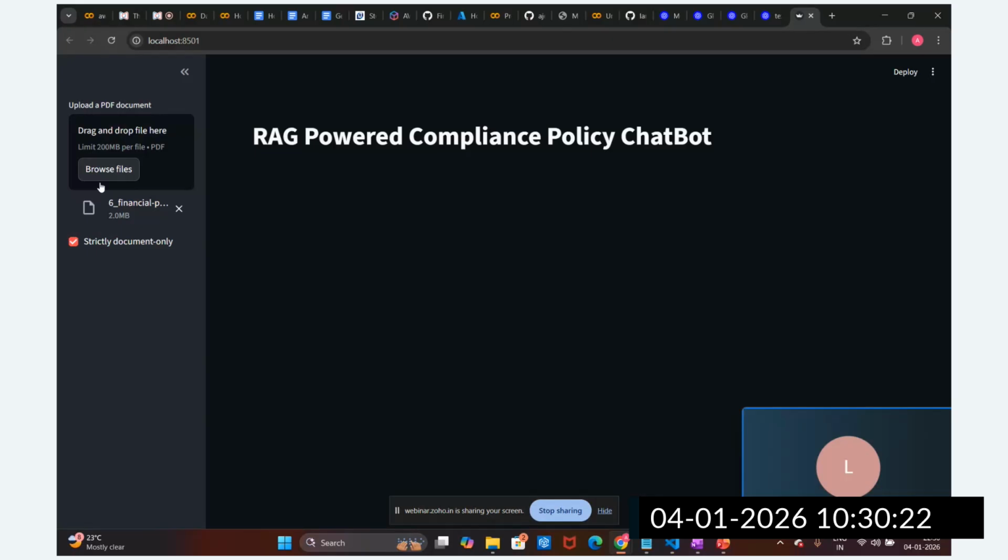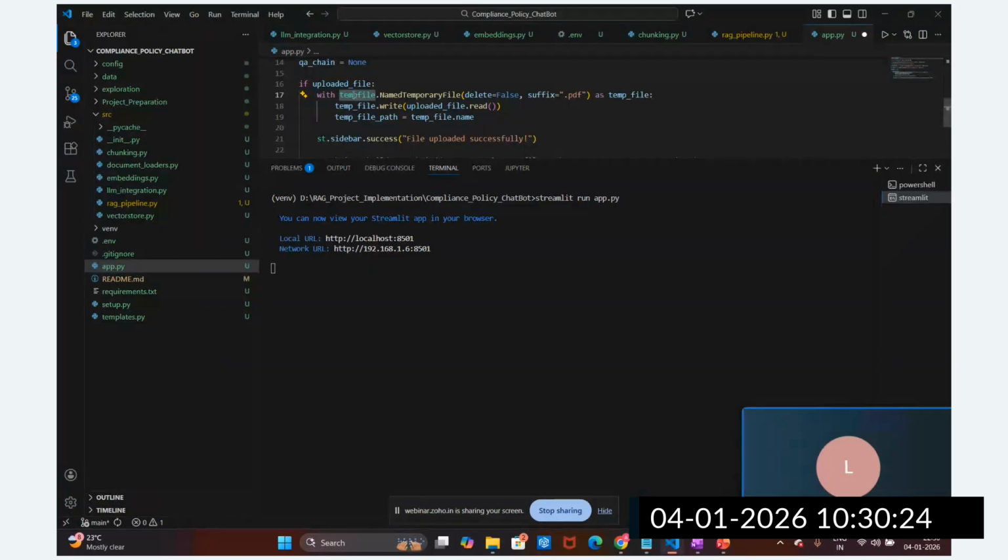I'm going to download it in this directory. For that purpose, I'm going to write the temp file, name temporary file as a, then delete equal to False, suffix equal to .pdf, as temp_file. Then temp_file.write, uploaded_file.read, so I'm going to write it locally. Then temp_file_path equal to temp_file.name.